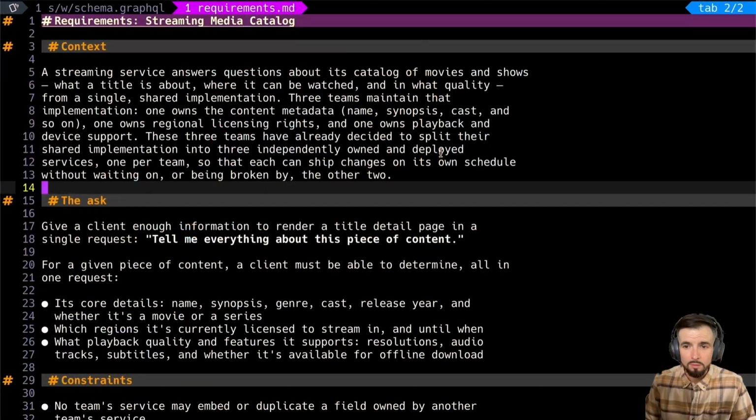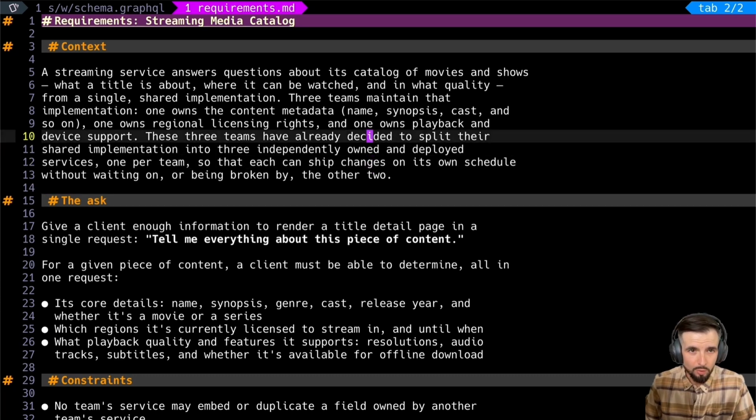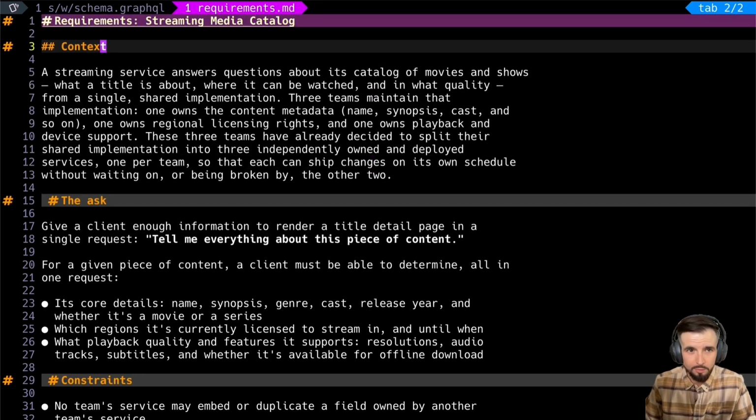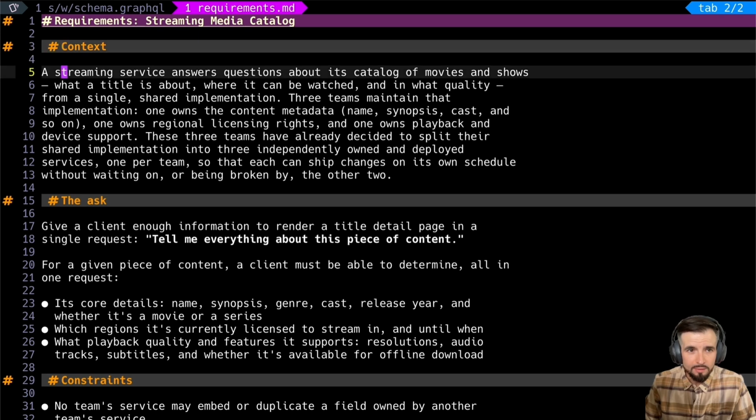Welcome to Schema Workshop, where we design an API around a set of realistic requirements and constraints, trying something new each time. Okay, so let's get into the requirements. Streaming media catalog. I like it already. And let's start with the context.